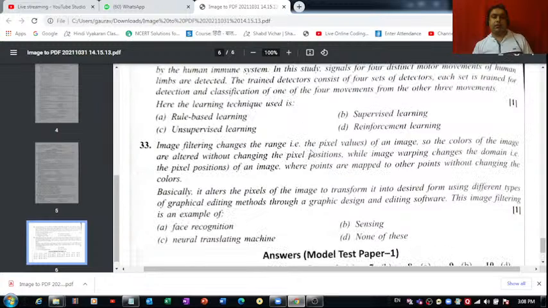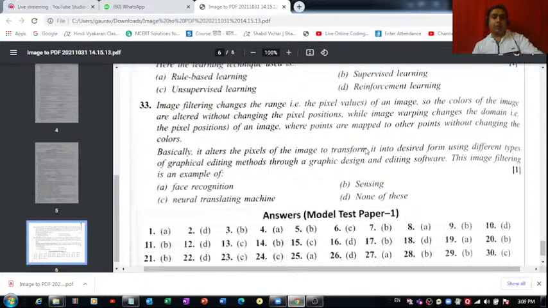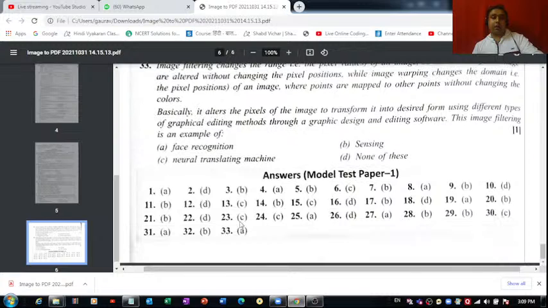Image filtering changes the range, the pixel values of an image, so the colors of the image are altered without changing the pixel positions, while image warping changes the domain. The pixels of an image are mapped to other points without changing the colors. Basically, it alters the pixels of the image to transform it into the desired form. Using different types of graphical editing methods through graphic design and editing software, image filtering is an example of what? Absolutely right. It is an example of face recognition.